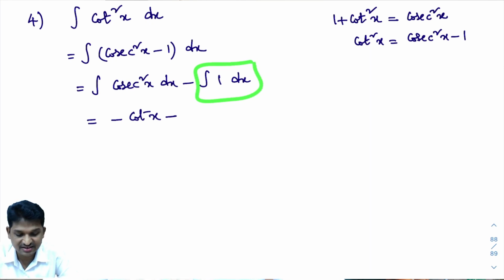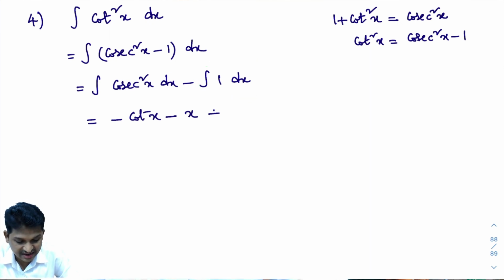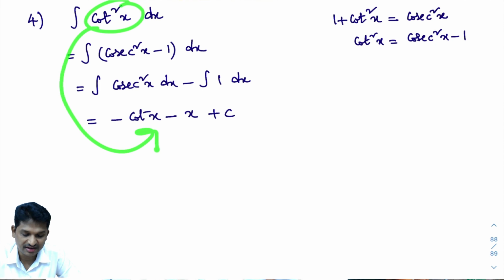Integral of 1 dx is x plus c. So integral of cot square x dx is what? Integral of cot square x dx is minus cot x minus x plus c. I hope you understand. Integral of sin square x dx is over.